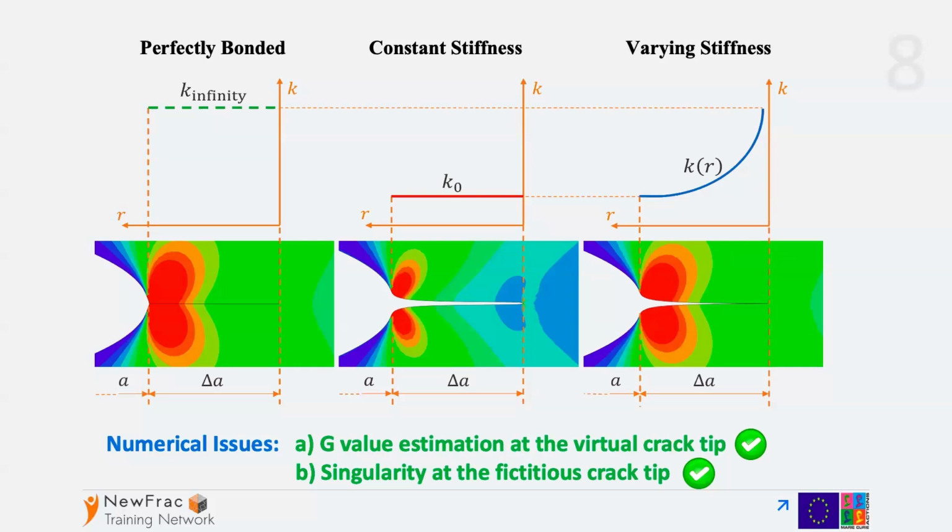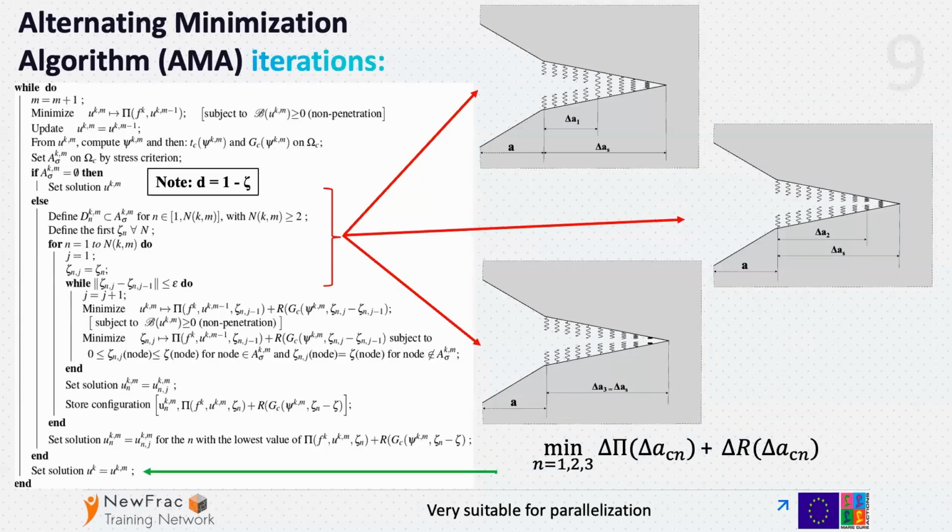However, if we use this variable stiffness spring distribution, we obtain basically the same stress distribution as in the case of the initial perfectly bonded fictitious crack faces, or if we just have a real crack. So we solve these two challenges, and what we do, we apply the alternative minimization algorithm,